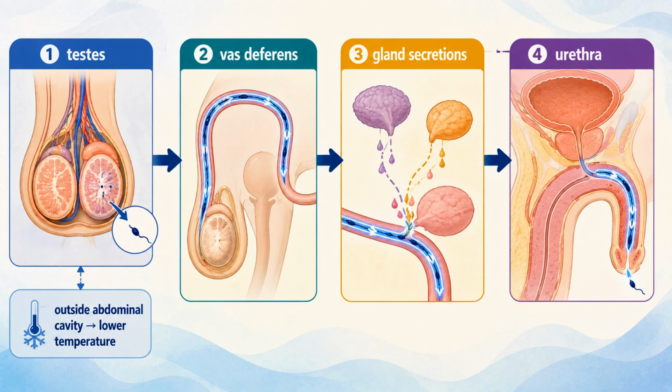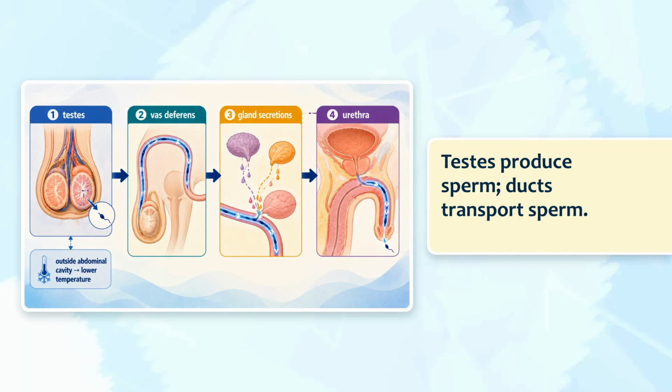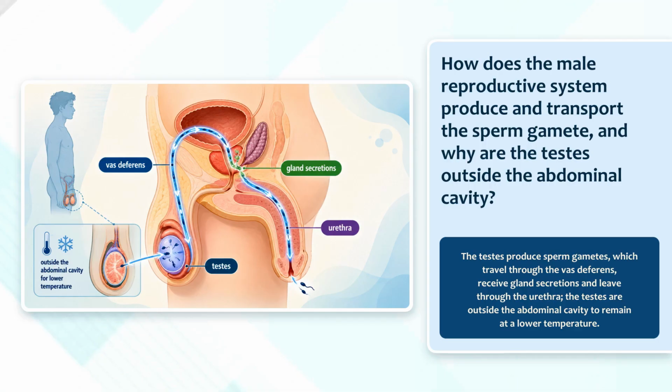The testes produce sperm gametes, while ducts and glands handle transport and secretions. Their external position helps keep the testes cooler than the abdominal cavity. The route separates production from transport. Testes produce sperm, ducts transport sperm. The organs have different but connected functions. Trace the route once more from the first sperm marker.